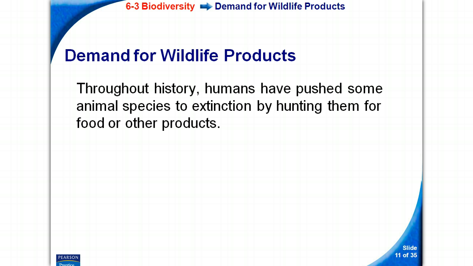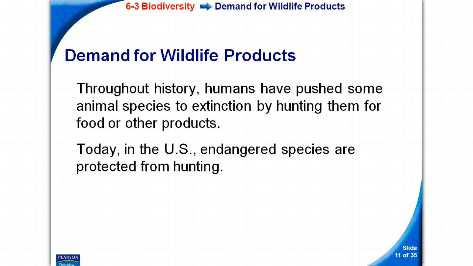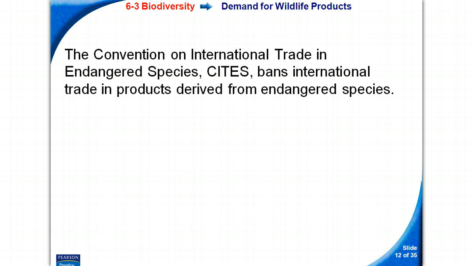Demand for wildlife products. Throughout history, humans have pushed some animal species to extinction by hunting them for food or other products. Today in the U.S., endangered species are protected from hunting. The Convention on International Trade in Endangered Species, CITES, bans international trade in products derived from endangered species.